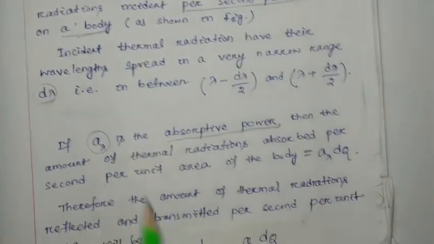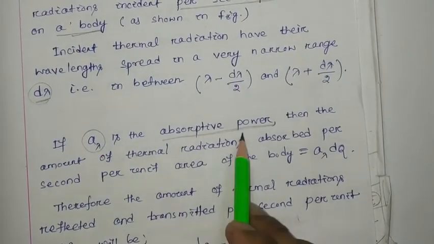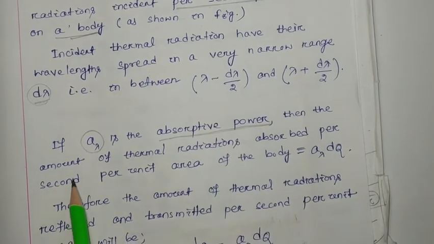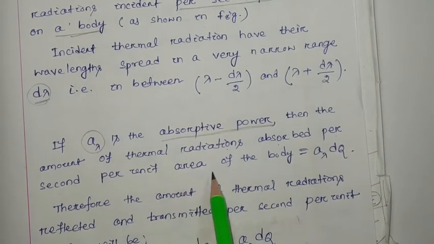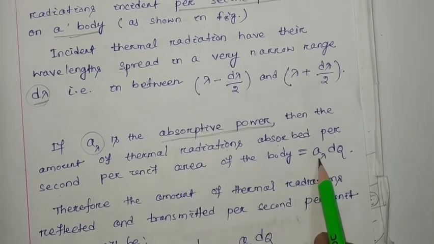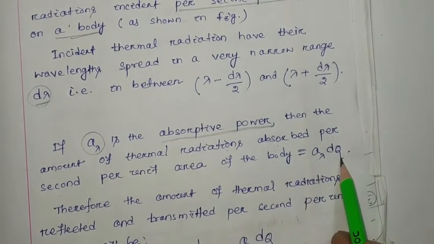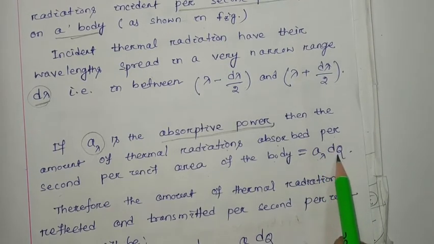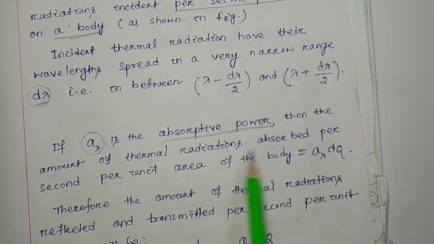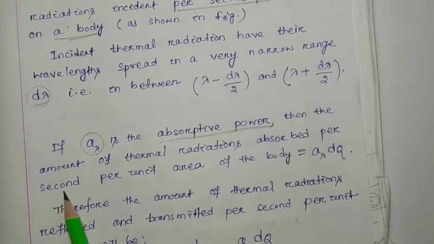So if A lambda is the absorptive power, then the amount of thermal radiation absorbed per second per unit area of the body will be A lambda into dq. Here A is the absorptive power of the material, and dq is the total energy incident per second per unit area.